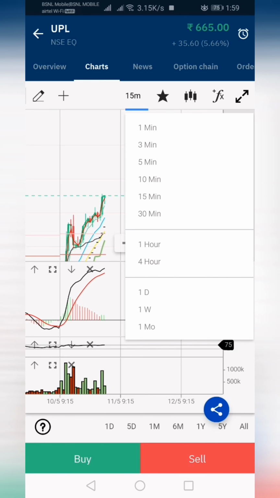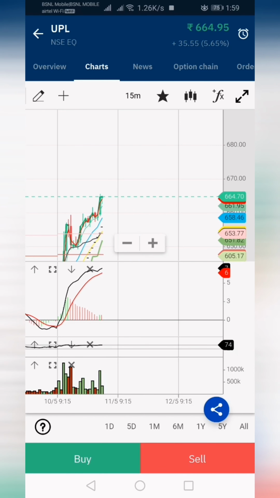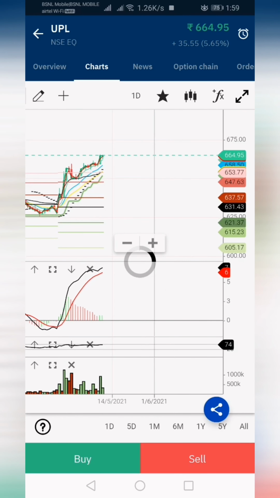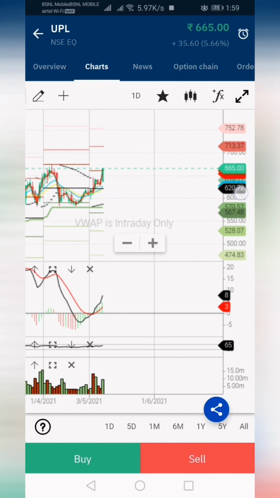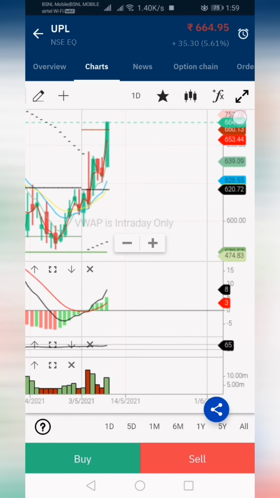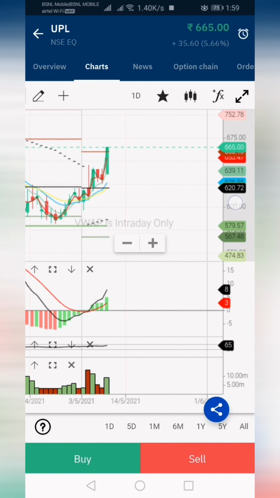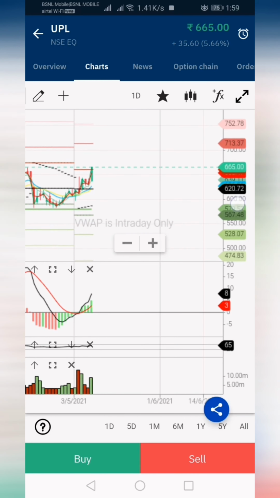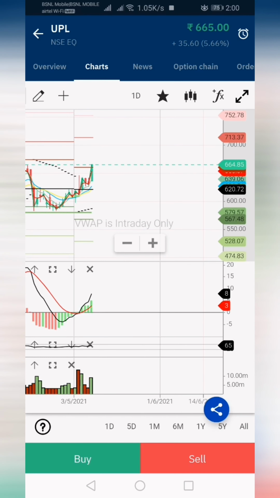Chances are there the stock may go up, so cross check yourself and take the decision whether to trade or not. As the EMA crossover is already given here, I already told. Stock can reach up to 713 in coming days or coming months.